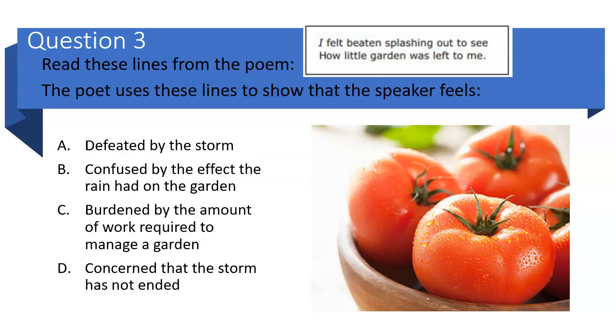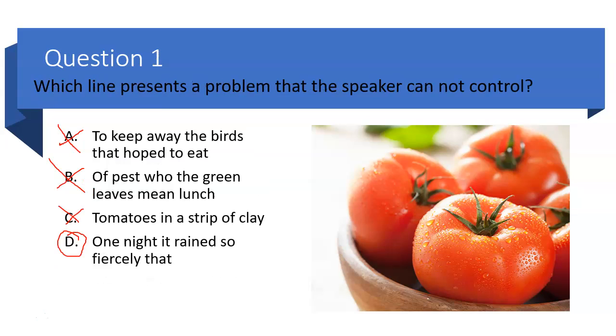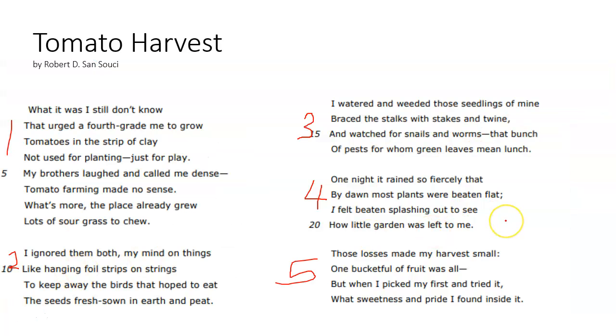Question 3, read these lines from the poem. I felt beaten, splashing out to sea how little garden was left to me. The poet uses these lines to show that the speaker feels A, defeated by the storm, B, confused by the effect the rain had on the garden, C, burdened by the amount of work required to manage a garden, or D, relieved that the storm has not ended. Let's go back and read the context around this.